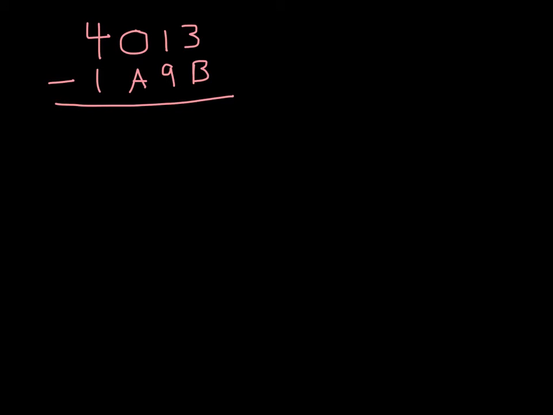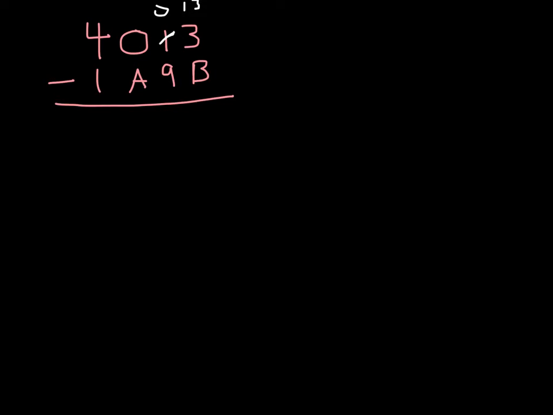So we have 3 ones minus B, and we're thinking of B like 11. Obviously, we don't have enough, so we're going to have to borrow. So we take one of our 12s. This is our 12s place. We borrow 1 twelve, we have no 12s left over, and we break that up into 1s. So now we have 1 twelve plus 3 ones, so that's 15 ones, but it's written as 13 since we're in base 12.